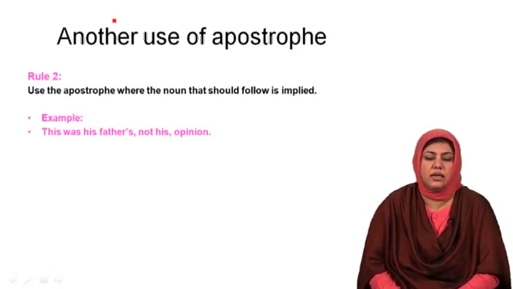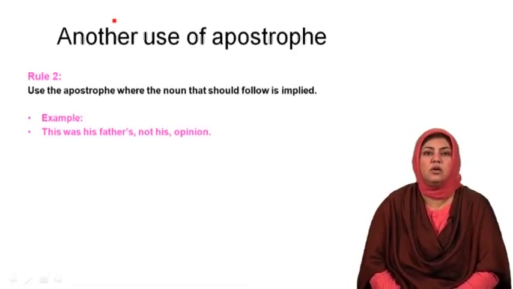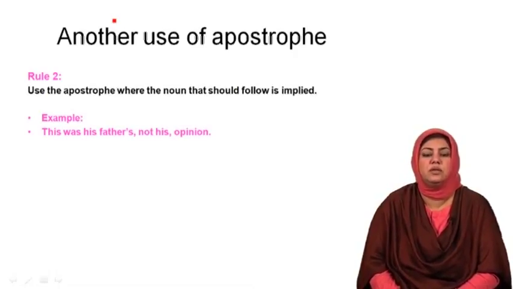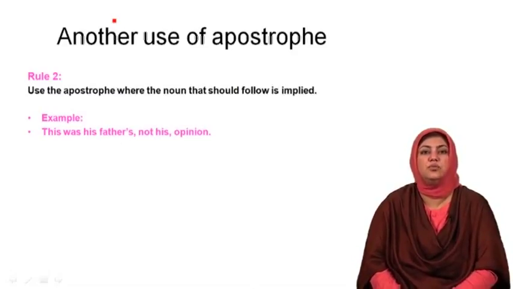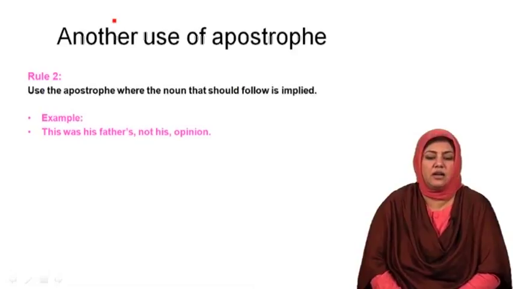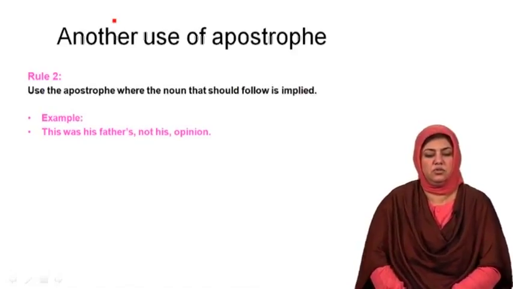What the writer wants to say is, this was his father's opinion, not his opinion. However, instead of using the noun opinion twice in the sentence, the author has omitted, has skipped the use of the noun for the first time when the word father occurs, and a contraction is used, apostrophe is used.